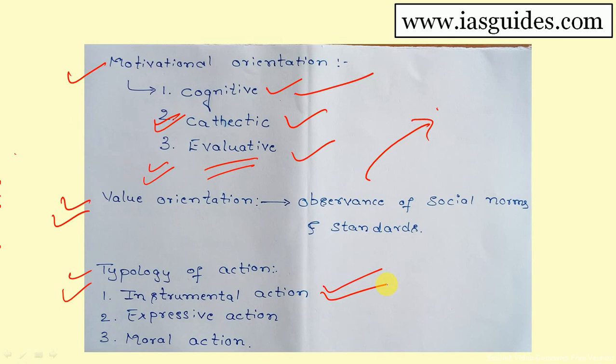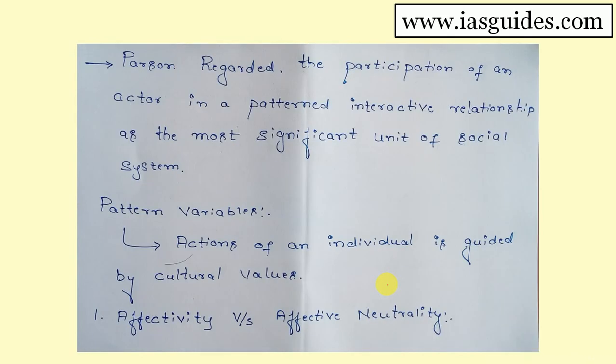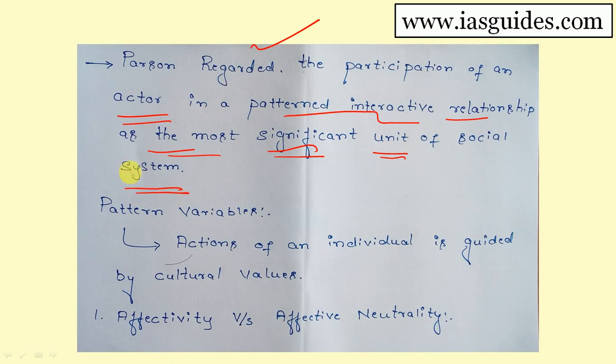And when we come to the next topic, Talcott Parsons regarded the participation of any actor in a patterned interactive relationship like society as the most significant unit of social system. I'll explain this one.